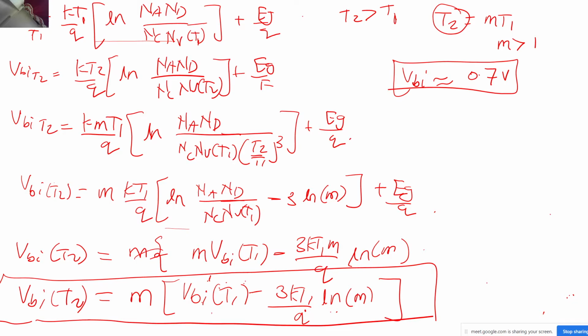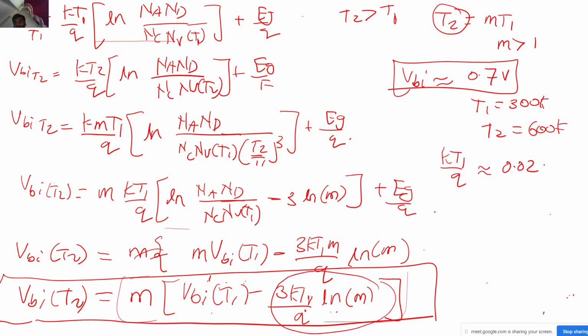So what is the value of T2? T2 is how much? 600k. Let's say it's a double, correct? So now I just wanted to see whether this term will be greater than VBI of T1 or not. For this we have to just estimate how big this term is, correct? So kT1 by q, since T1 is around 300, we know this is around 0.026, correct?